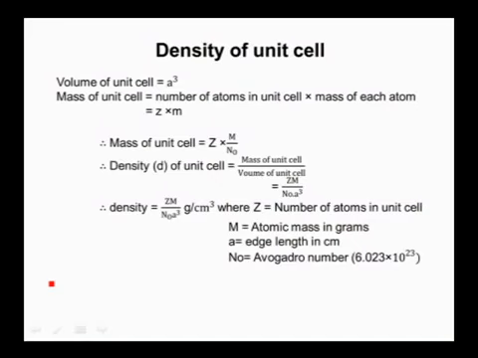Come to the density of the unit cell. Density is nothing but mass by volume. Volume is a cube, whereas the mass of the unit cell is Zm by N naught. Then the density of the unit cell will be Zm by N naught a cube.